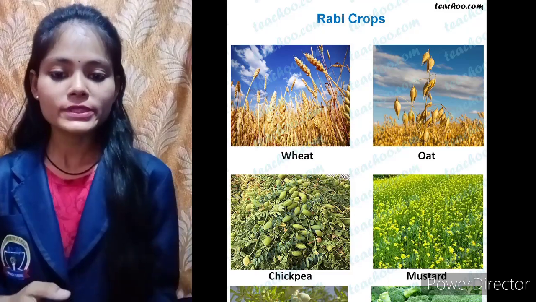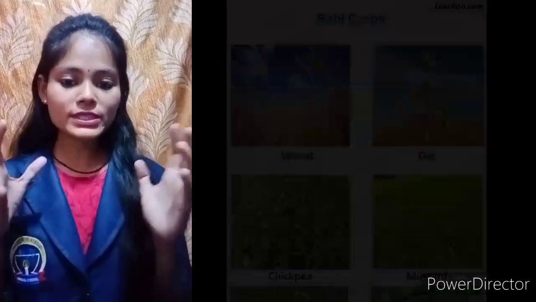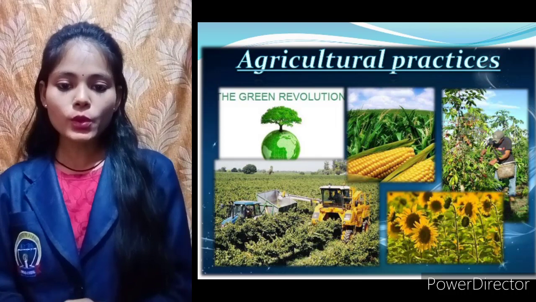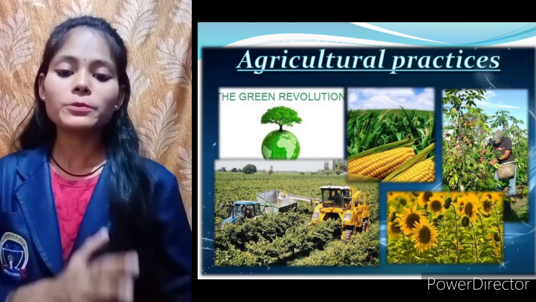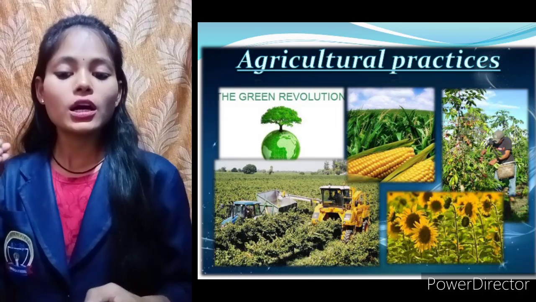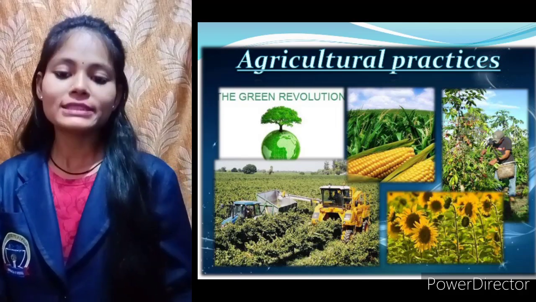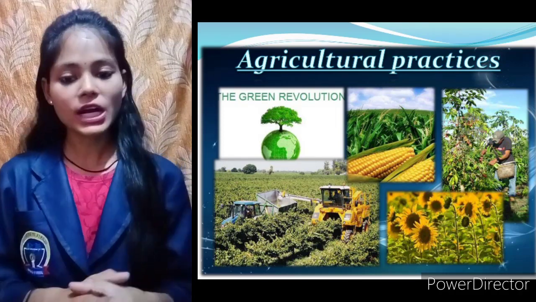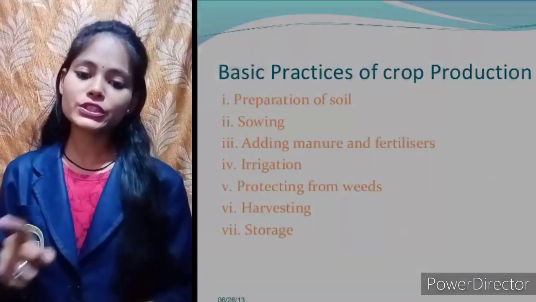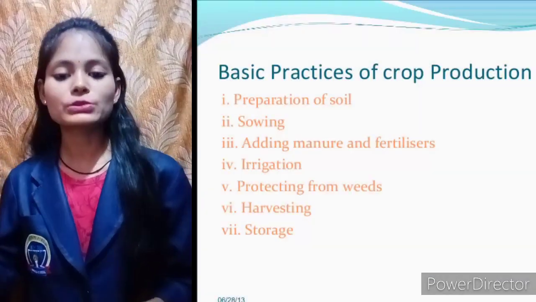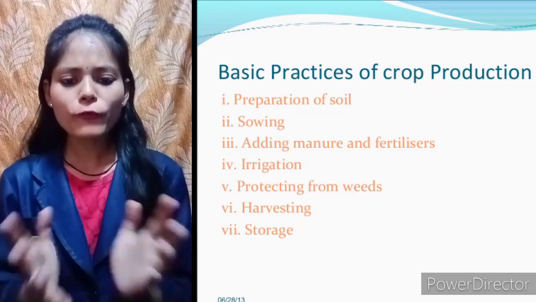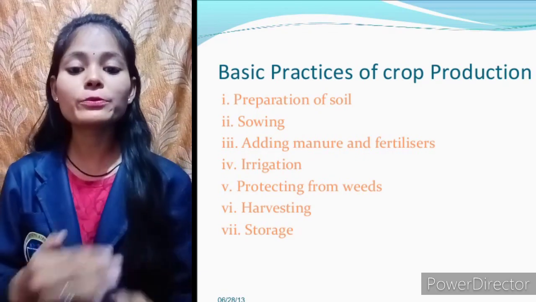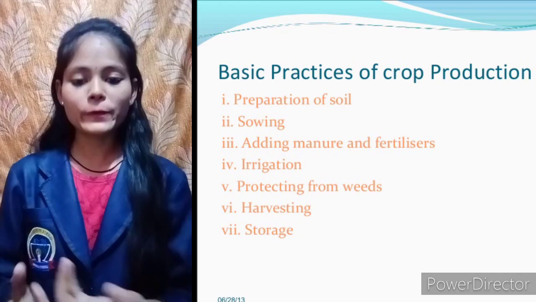Now for growing crops, I told you that farmers have to keep certain things in mind so that the result of the crop will be very good. These are called the agricultural practices. The farmers use some agricultural practices so that the yield will be very high. So the first agricultural practice is preparation of soil. What is the meaning of preparation of soil? It means that before sowing a seed in soil, we have to prepare the soil. Now, what is the need of preparing soil?